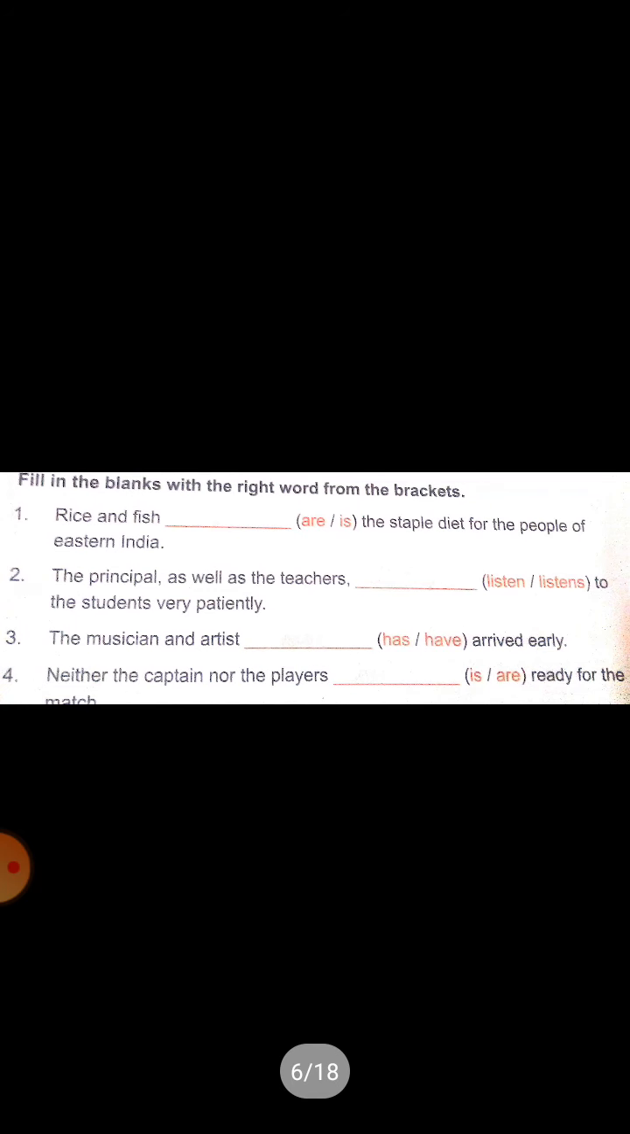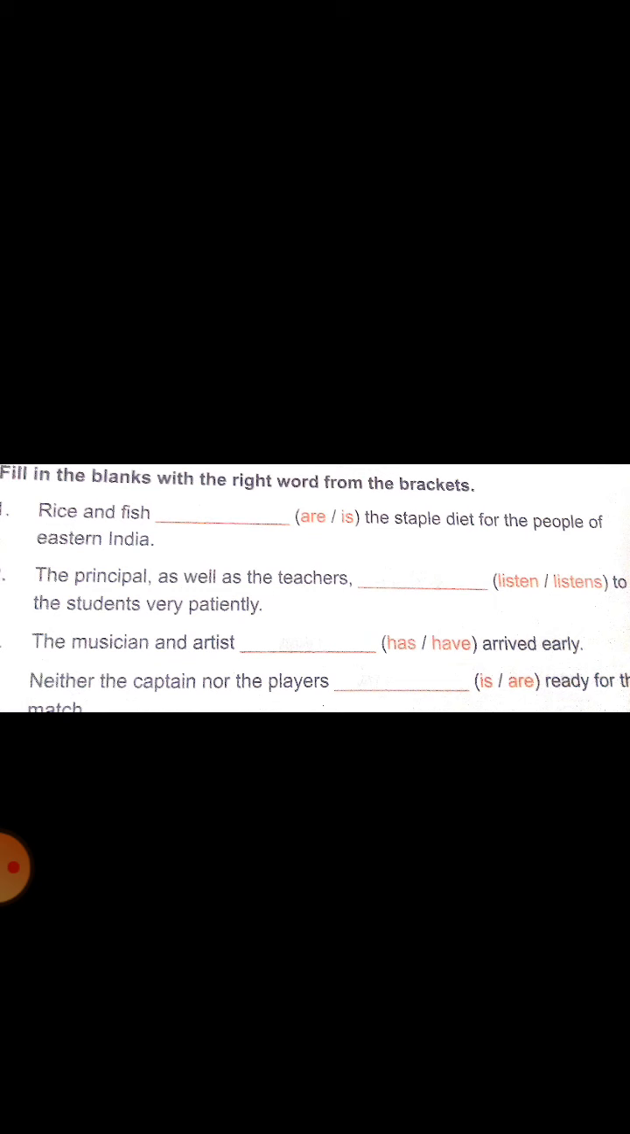Now, based on these rules, we have exercises. Children, let us do the exercises one by one. Rice and fish, is or are, the staple diet for the people of Eastern India. This belongs to the second rule: two different subjects connected by and express a single idea. Rice and fish always go together.